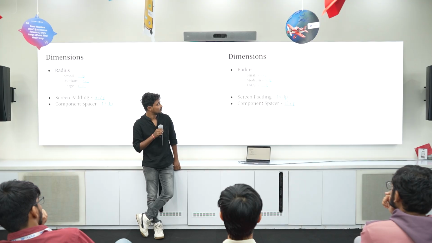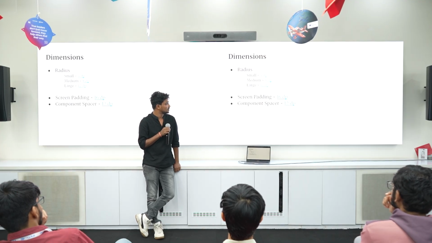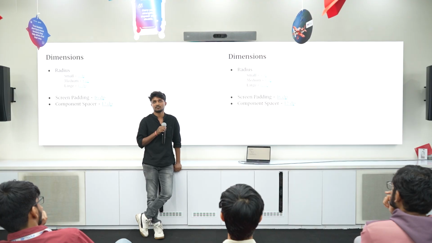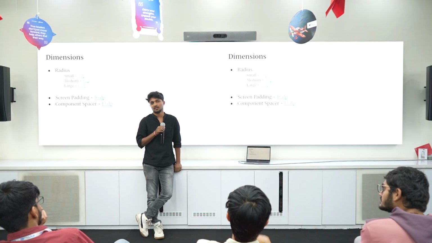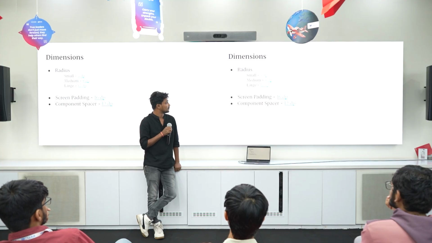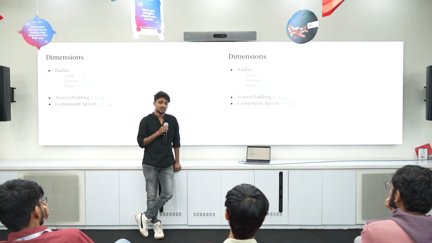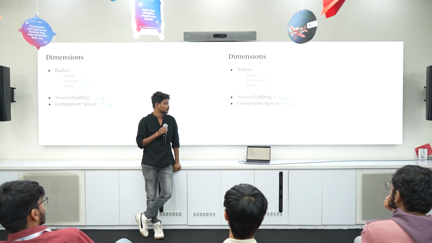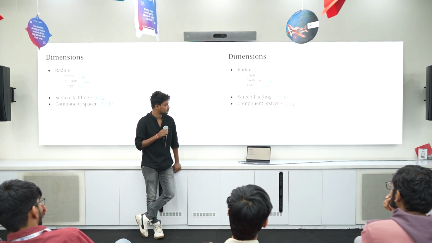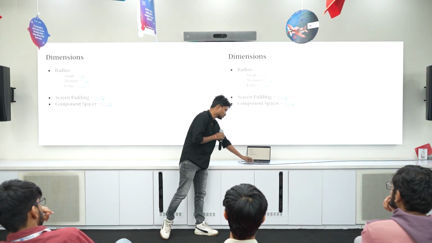But with unification, what I mean is a couple of component-level unifications. Let's say you have corner radius, so you would want some level of consistency across the application. With dimensions, we can say that corner radius can have three types: small, medium, large, and similarly screen padding. These standardize things at the top level and maintain consistency.